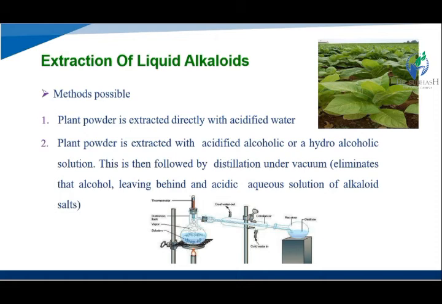Here two methods are possible. First, the plant powder is extracted directly with acidified water. Second, the plant powder is extracted with an acidified alcoholic or hydroalcoholic solution, followed by distillation under vacuum, which eliminates the alcohol leaving behind the acidic aqueous solution of the alkaloid salt.